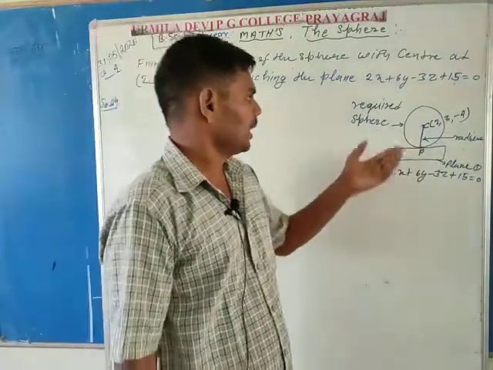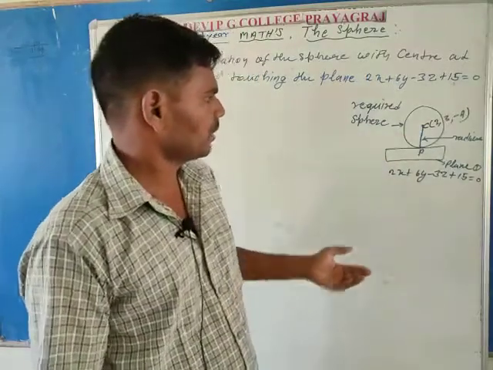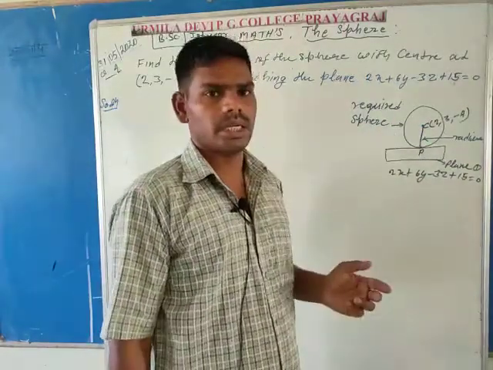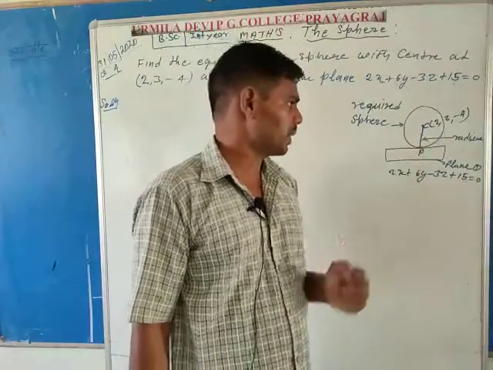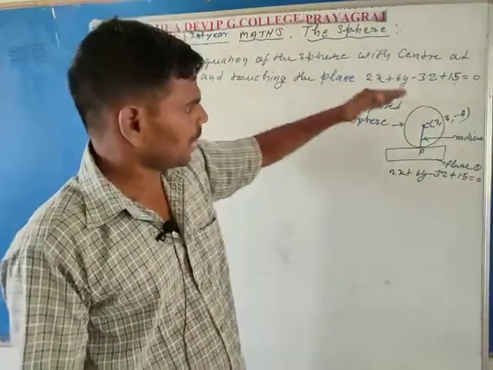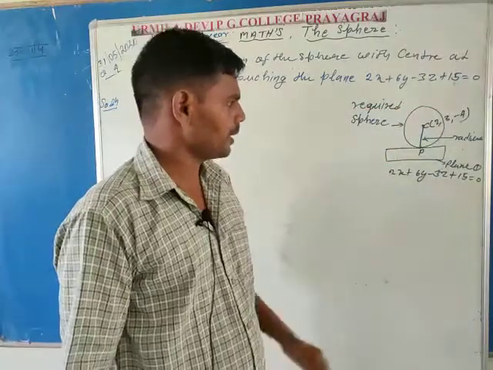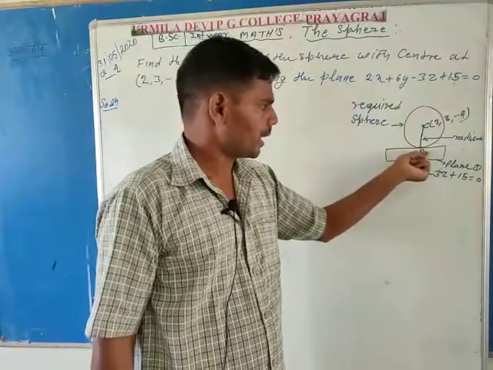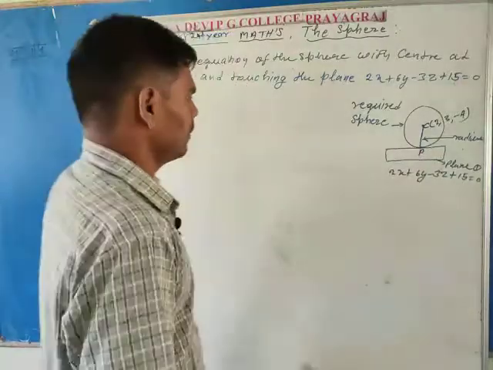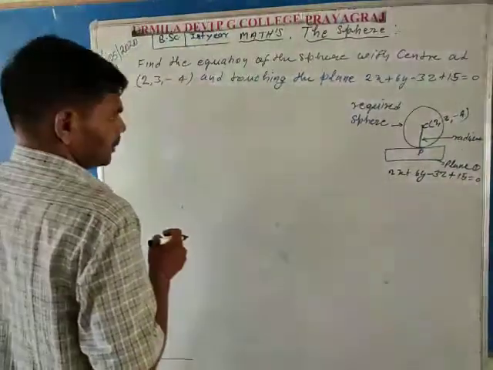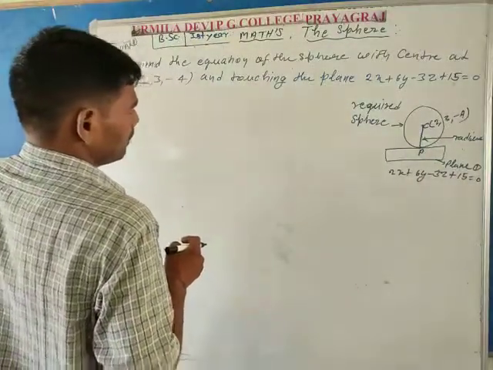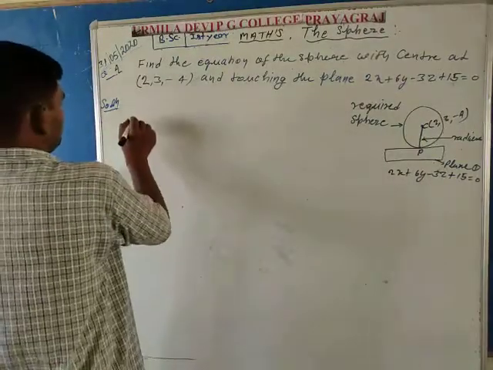So here in this question, first calculate the distance CP, meaning the radius of the required sphere. Therefore, draw a perpendicular line from point C to the touching plane, meaning at the point capital P. So by definition, we use the direct formula for perpendicular length.